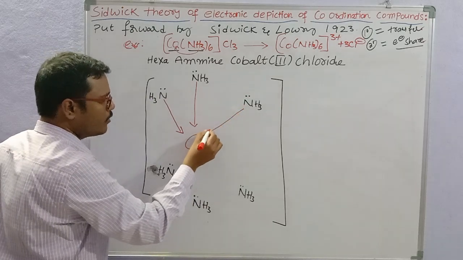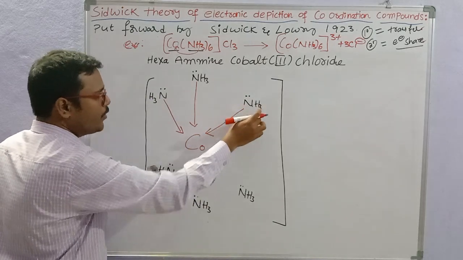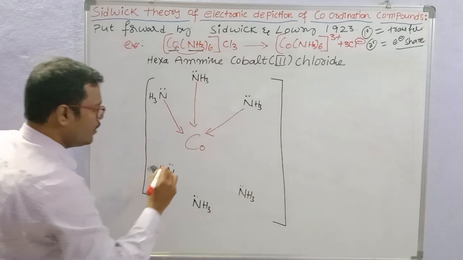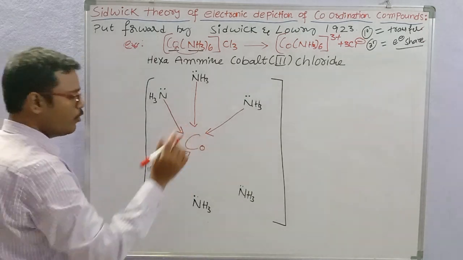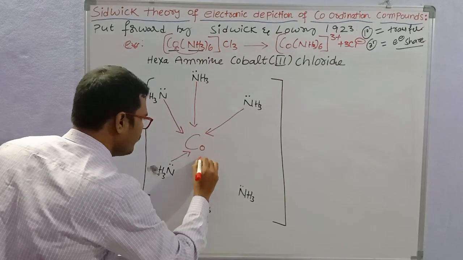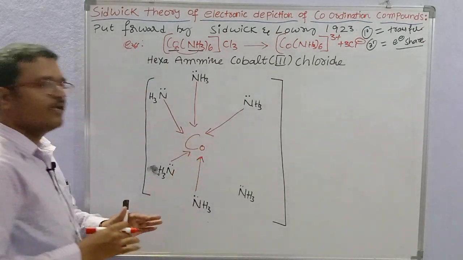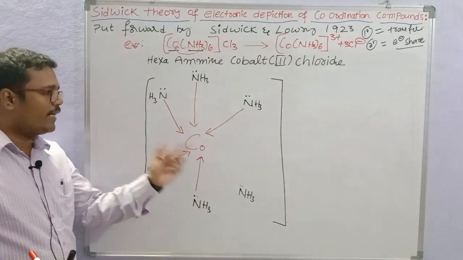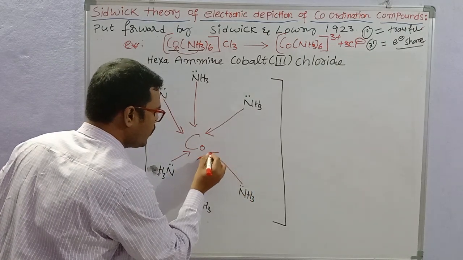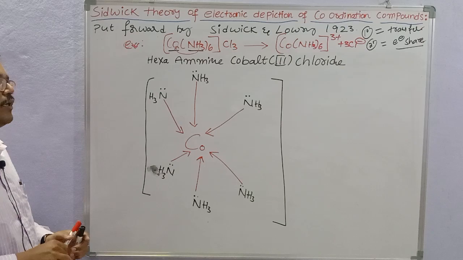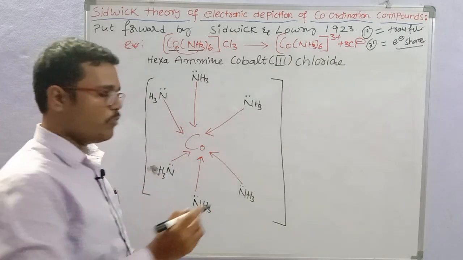The third coordinate covalent bond between donor ammonia and acceptor cobalt, and this is the fourth coordinate covalent bond between ammonia and cobalt, and this is the fifth, and this is the sixth coordinate covalent bond between donor ammonia and acceptor cobalt.